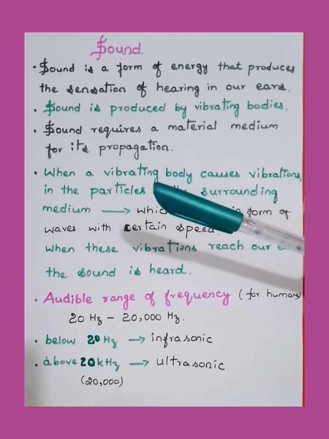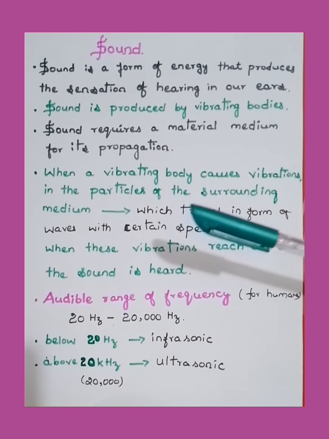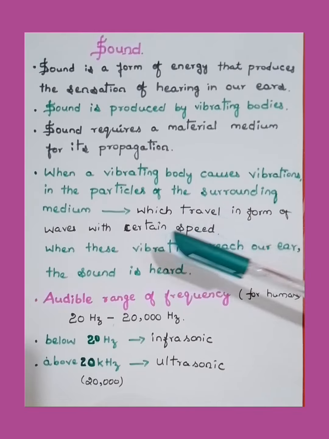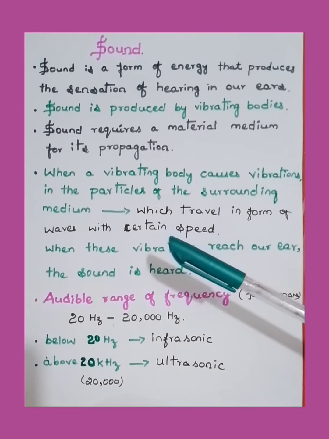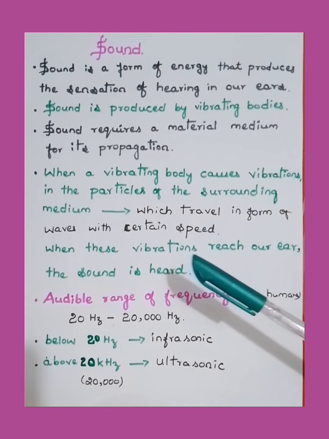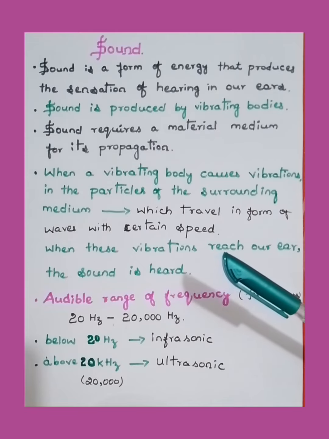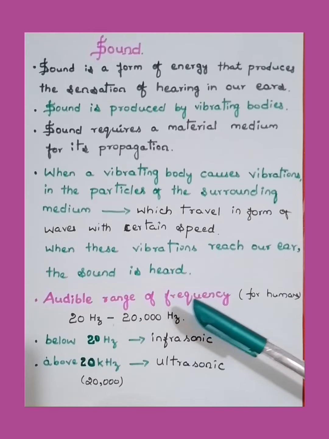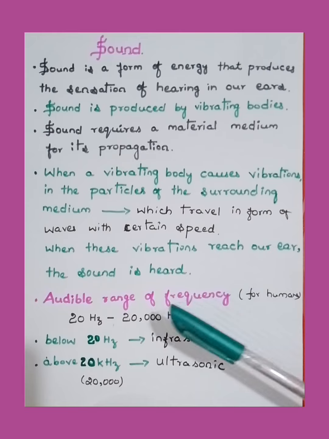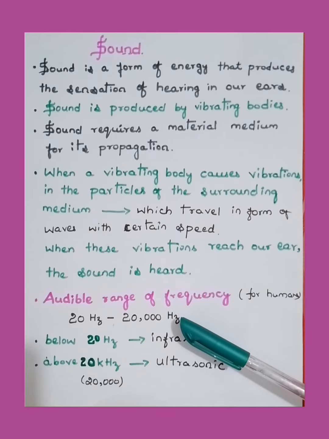And when a vibrating body causes vibrations in the particles of the surrounding medium, which travel in the form of waves with certain speed, this vibration reaches our ear and the sound is heard, right? And we know about the audible range of frequency for humans, that is 20 Hz to 20,000 Hz.